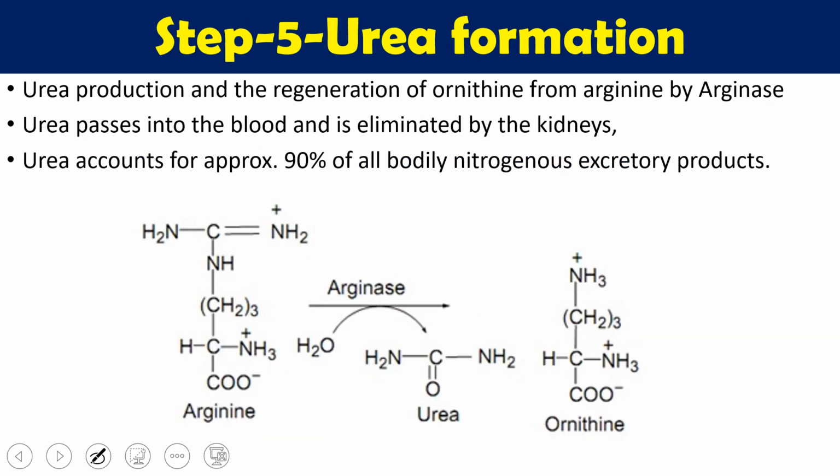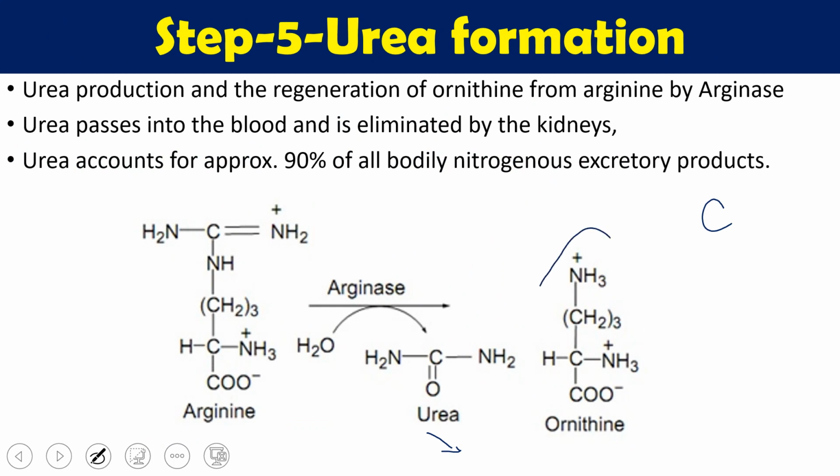The fifth and last step is urea production and the regeneration of ornithine. This also occurs in the cytoplasm, from arginine by the arginase enzyme, and this arginase enzyme is present only in the liver. Once urea is produced, it is passed into the blood and then eliminated by the kidney. Urea accounts for approximately 90% of the body's nitrogen excretory waste product.